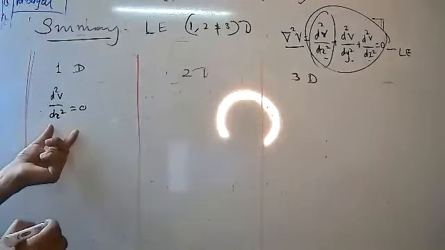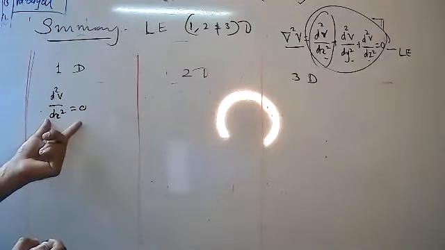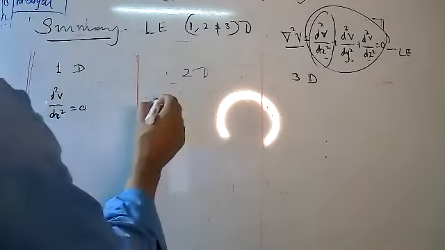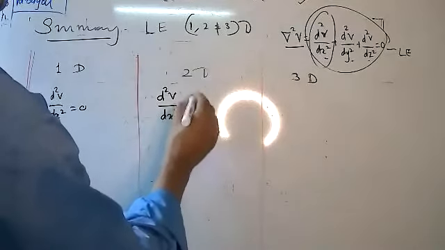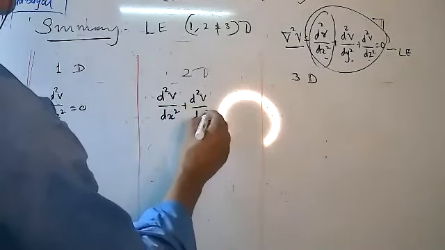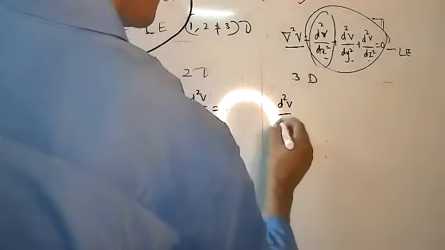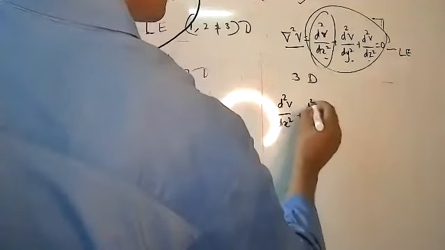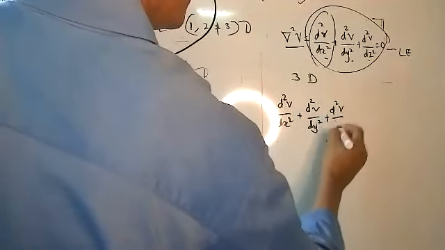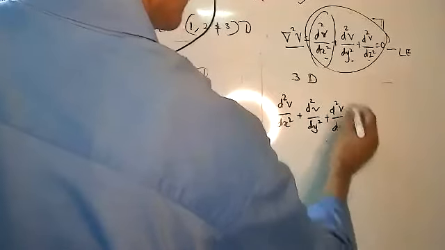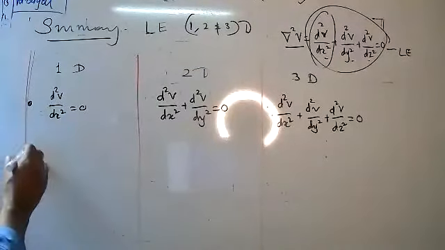Can you read this? In case of the one-dimensional case, d square v upon dx square equal to 0. In case of 2D, d square v upon dx square plus d square v upon dy square equal to 0. And in 3D, d square v upon dx square plus d square v upon dy square plus d square v upon dz square equal to 0. Understood this level? Can I proceed? This is your point number 1.